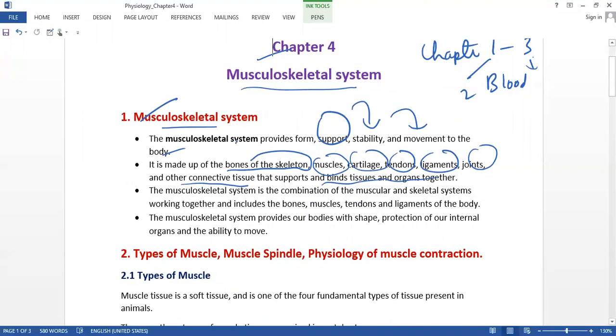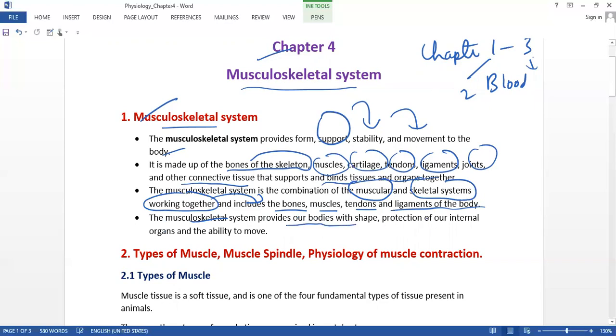This is the combination of the muscular and the skeletal system, because they work together, including the bones, muscles, tendons and ligaments of the body. This system provides the body with a shape.